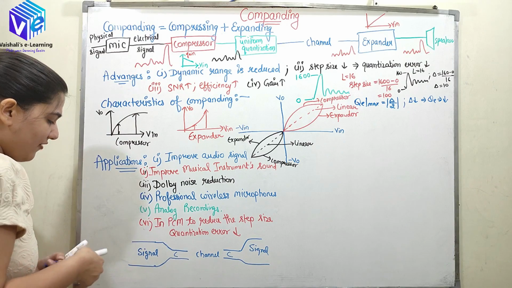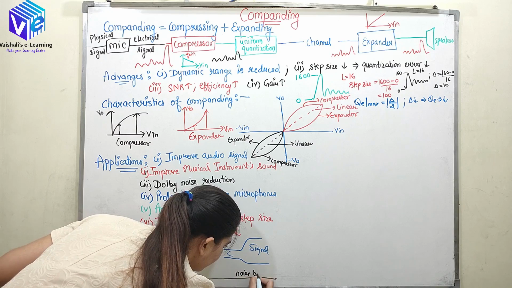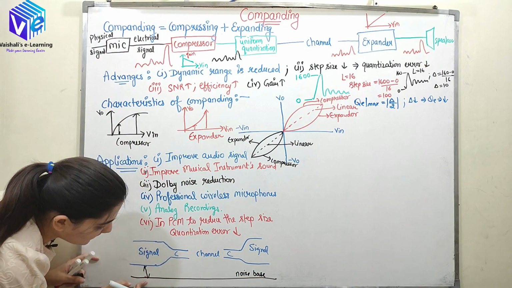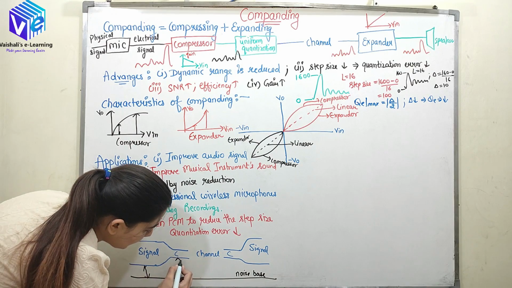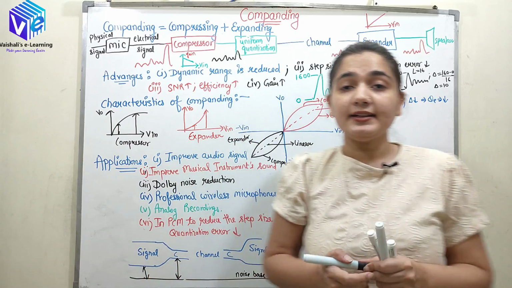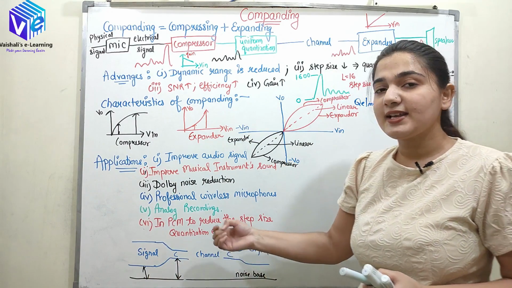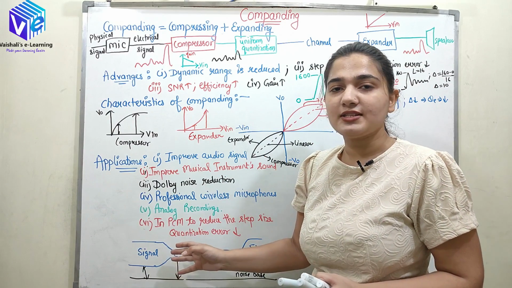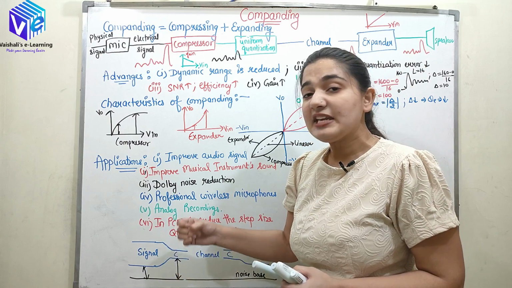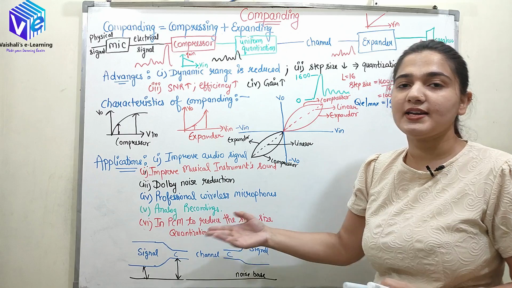So now if I have this to be my noise base level, so you can see this is the difference between the noise level and the signal, and here you can see the distance between the noise level and the signal level will increase after compressing. So the noise can interfere less into this signal. So this is the beauty of the compending, that it is increasing the signal to noise ratio also, because the noise can interfere very less now.